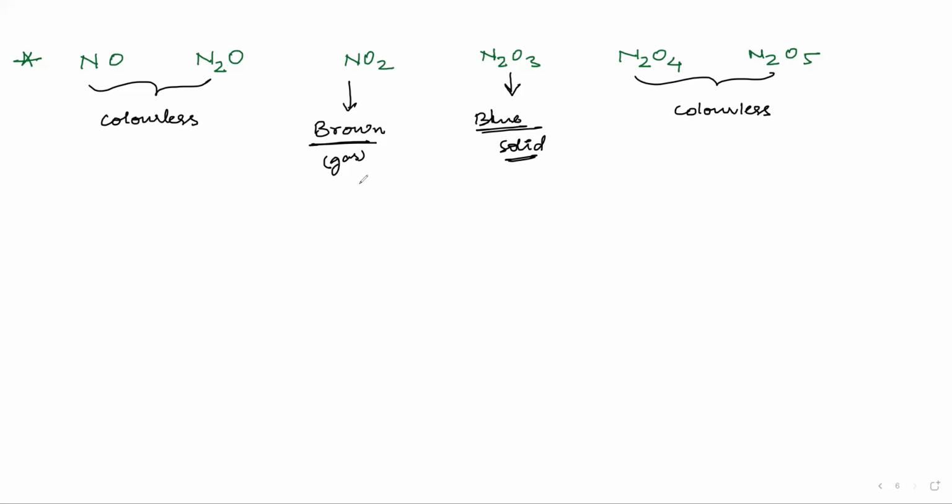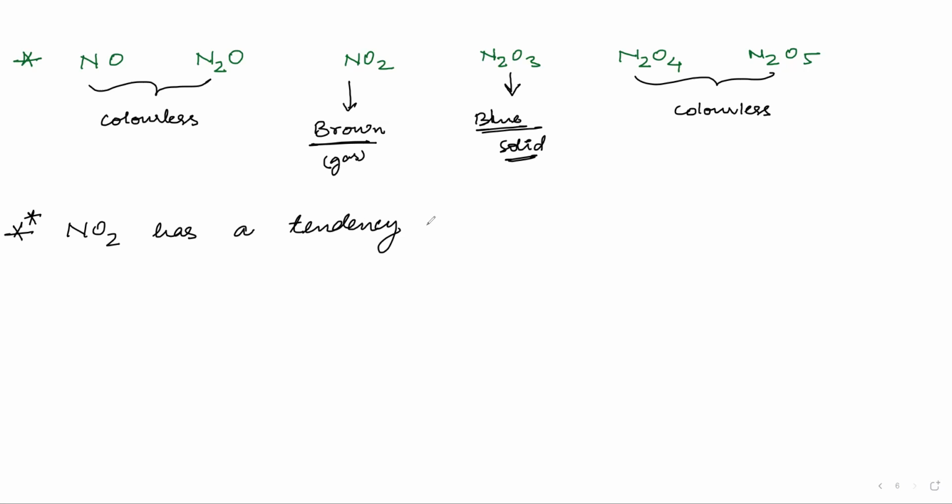Now, one more thing that NCERT has directly asked a question regarding is the dimerization of NO2, right? We have seen that NO2 has a tendency to dimerize, and it forms N2O4. And why does it dimerize? Because it has an odd electron. There is a direct question in NCERT regarding this point. Please keep it, it's very important. It can be directly asked.